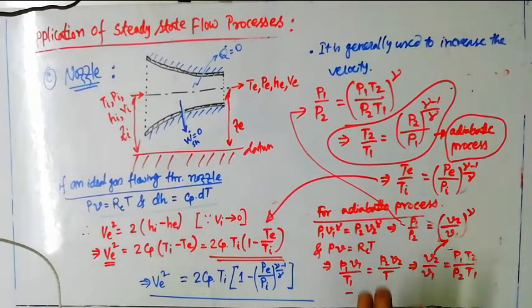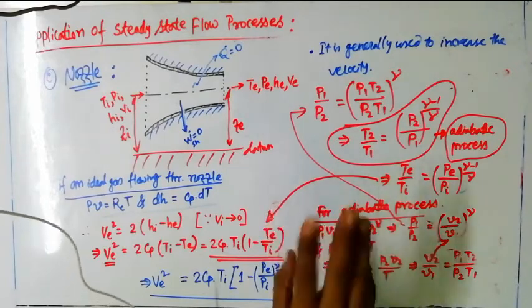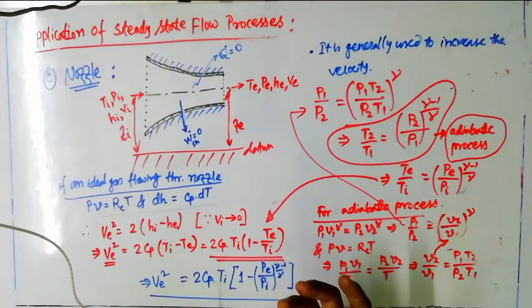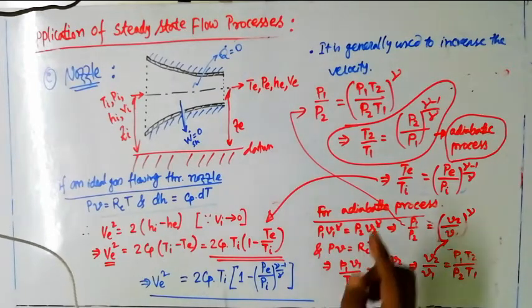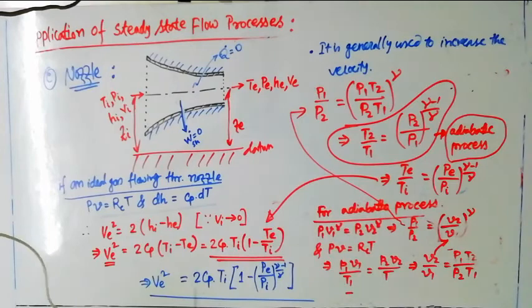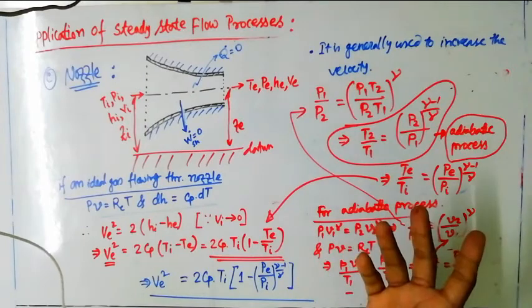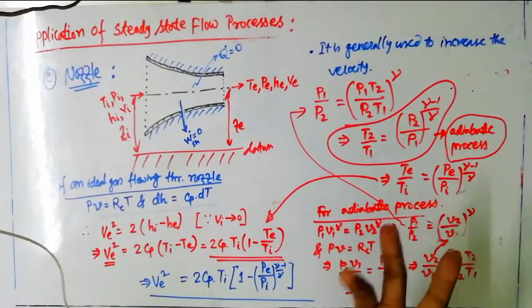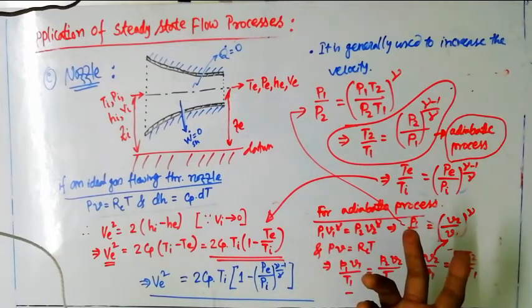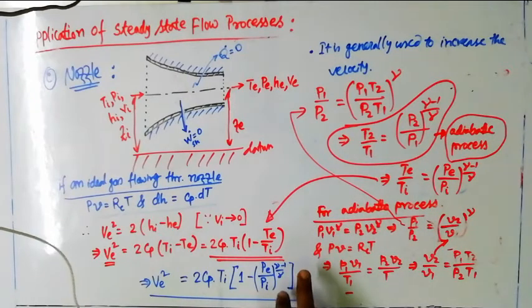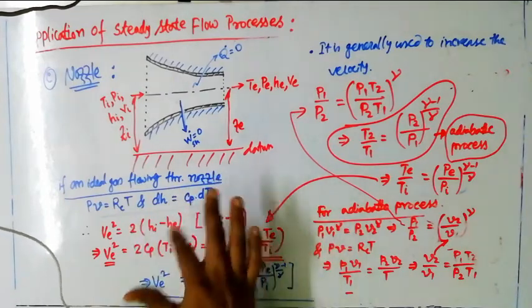So here I have shown you 3 different ways to find the exit velocity of the nozzle, and that is a very important parameter. How much velocity you are getting at the output of the nozzle is very important. That's why I have represented the exit velocity in these 3 forms. The first one uses the enthalpy, but enthalpy is not always available to us. Then if the working medium is an ideal gas, the equation can be converted in terms of exit temperature and inlet temperature, as well as expressed with the help of the pressure ratio. But mind it, it can be executed only if the working medium is an ideal gas.